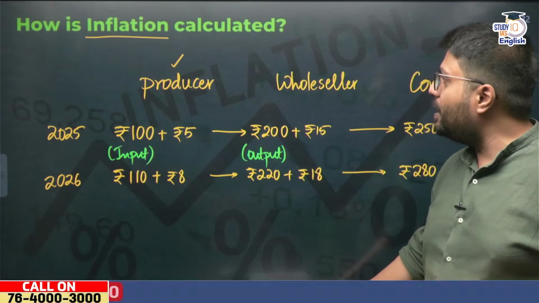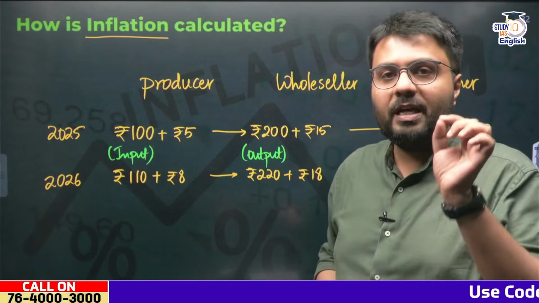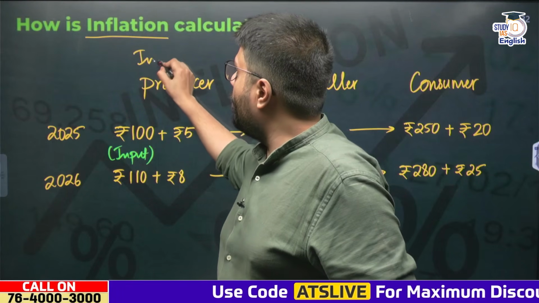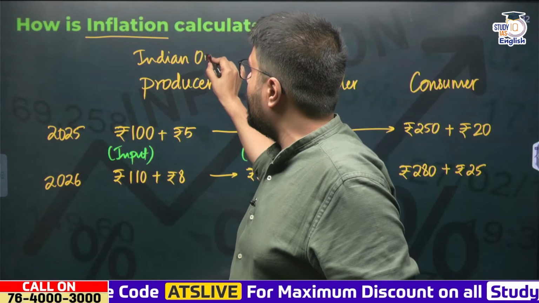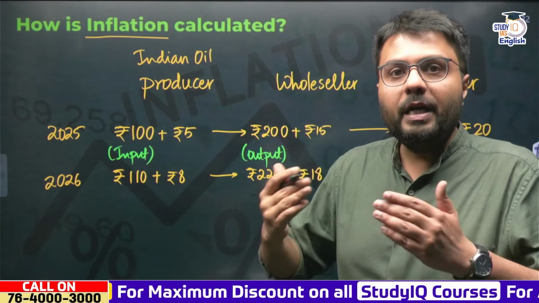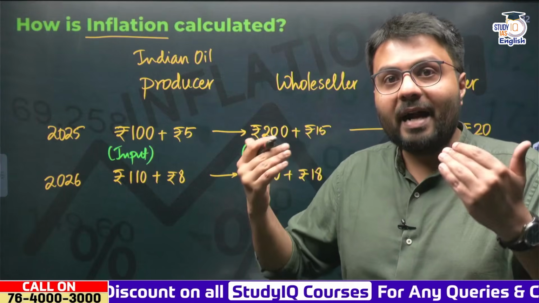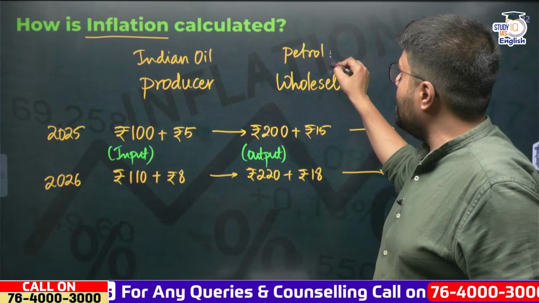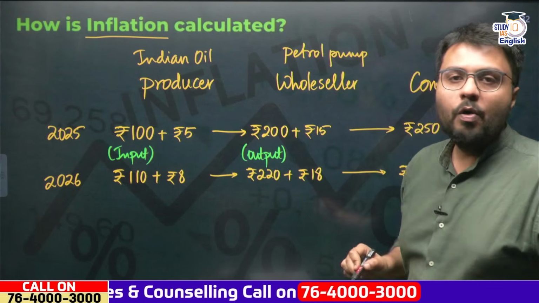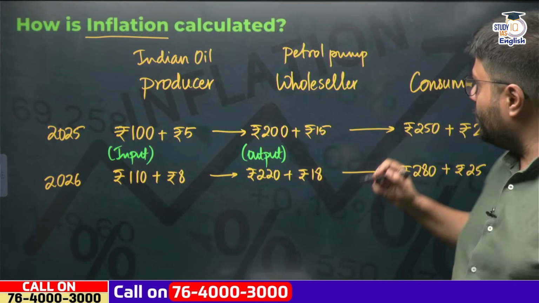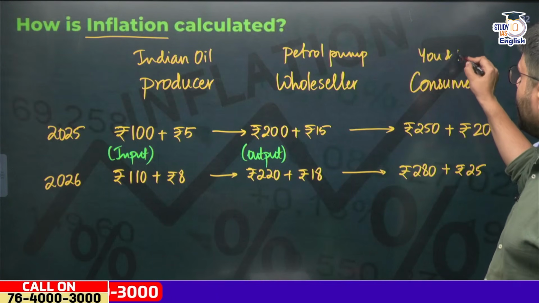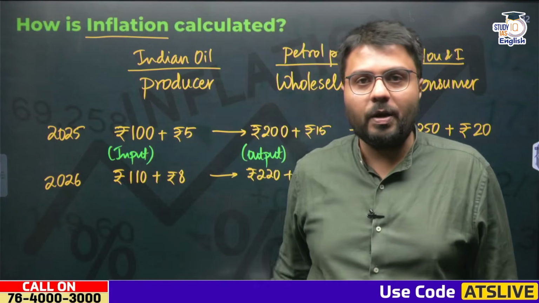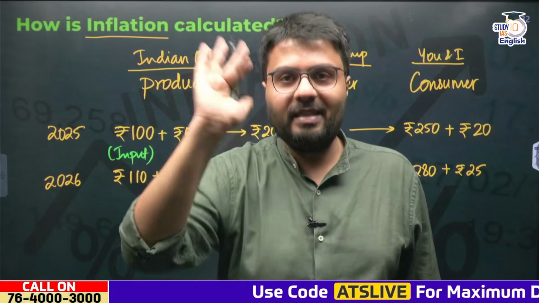Let me give you a very simple example of how inflation actually varies from the perspective of these three different entities. I've taken an example of an oil producing company of India called Indian Oil Corporation Limited. So Indian Oil Corporation Limited acts as a producer of petrol and diesel. At the same time, the petrol pumps which are near your house act as wholesalers of the petrol and diesel. And on the other hand, people like you and I are consumers of the product, that is petrol and diesel. So let us try to understand how inflation actually is calculated.